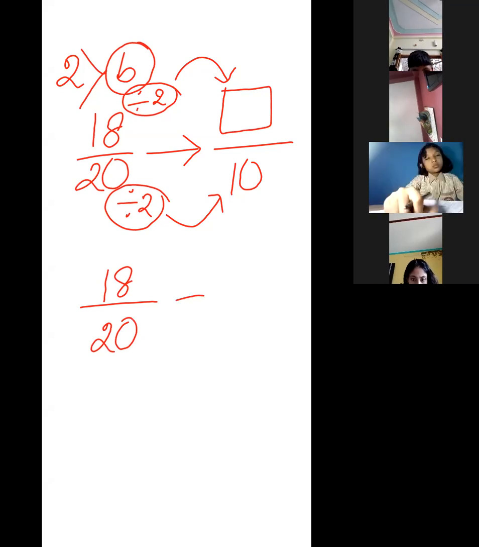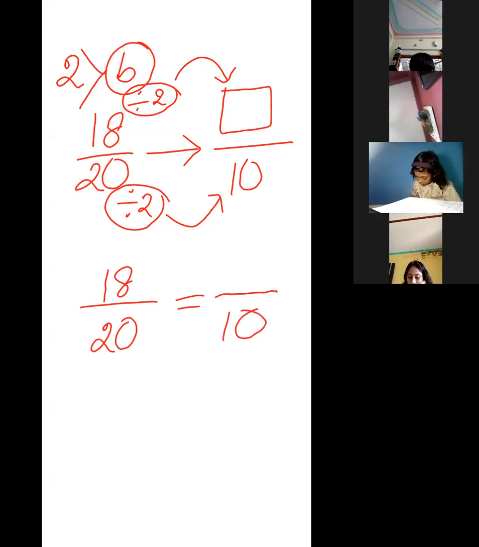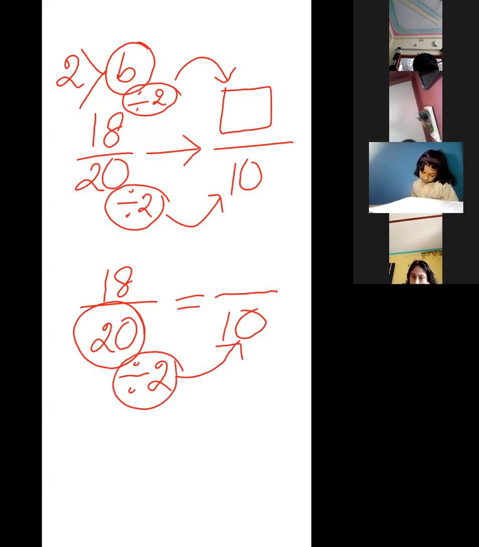Acha, look. If we divide this 20 by 2, then we are getting 10. So yes or no? Yes. Anuva? Yes. So in case of equivalent, basically, we have to do the same thing on the numerator as well as the denominator.